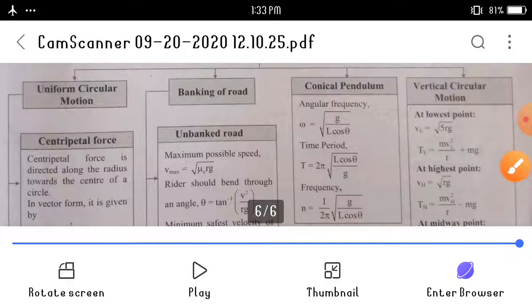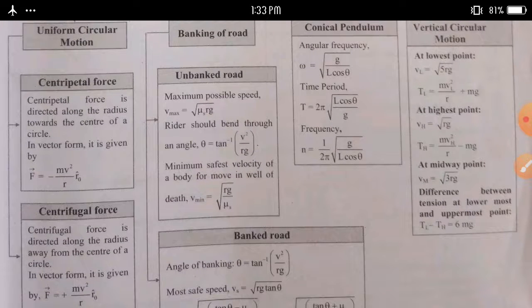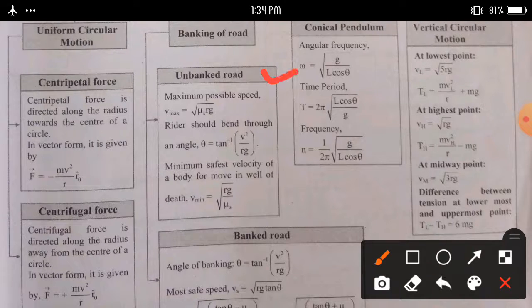And next one is the conical pendulum. Now for the conical pendulum we can discuss the definition and derivation here. First we can derive angular frequency: ω is equal to square root of g upon L cos θ.